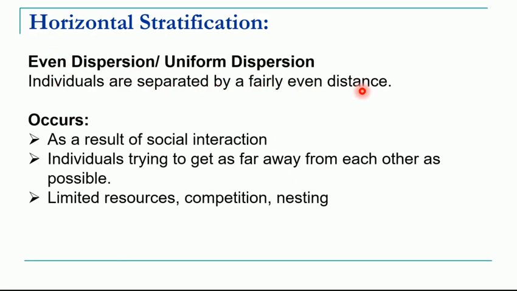This may be as a result of social interaction or individuals trying to get as far away from each other as possible, or there could be limited resources, competition or nesting behavior. So as to avoid competition, animals might live away from each other. There could be fewer resources available in a particular area, then also these animals will live at separate distances. Or for nesting, suppose birds, they require a separate tree, so they will live at different places or different branches of the tree. So that is called an even dispersion.